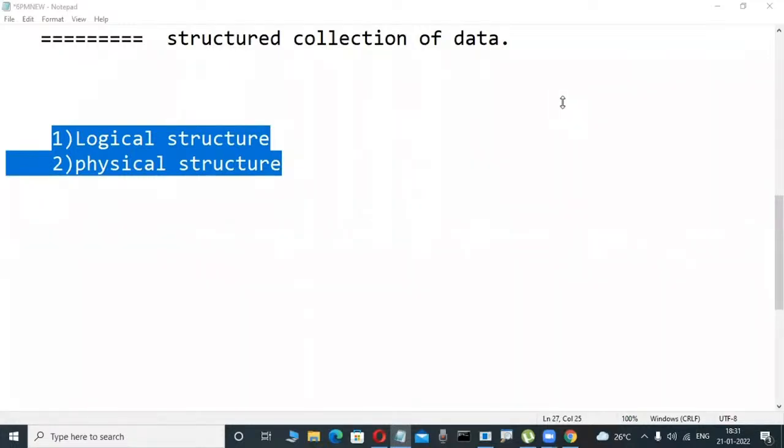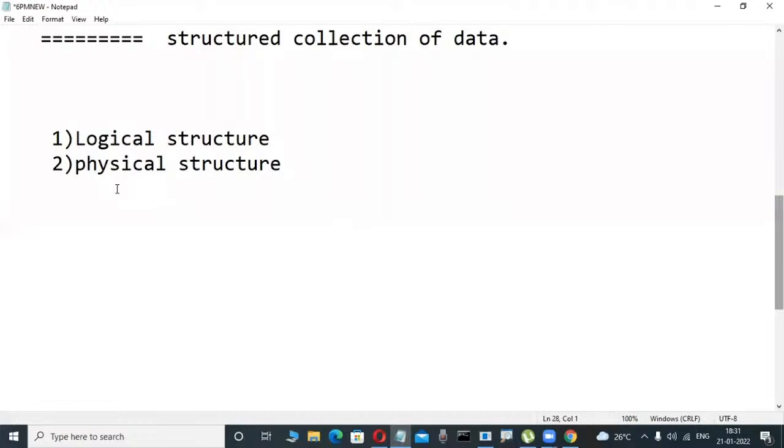Anybody? Some fellows are telling logical structure means logical structure, physical structure means physical structure only. Don't try to tell like that. What is logical, what is physical, very easy. Suppose you are a Java, Python, or Oracle developer, or I am a PL/SQL developer. We are all basic level programmers. In which structure are we all working in Oracle, SQL Server, or MySQL? Very good, logical structure. Some fellows are telling logical structure only.